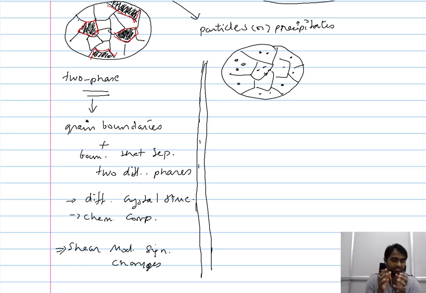Now it is important for us to note that even in this, by introducing the second phase in the form of the particles, even though we are disrupting the homogeneity of the material, it is not the same way how we do it for the two-phase microstructure. So you have a two-phase microstructure. Here you are confining your disruption to specific grains.